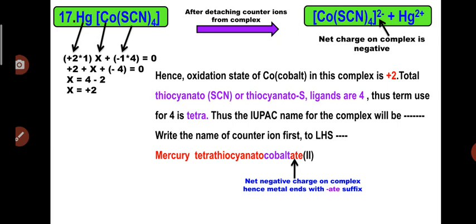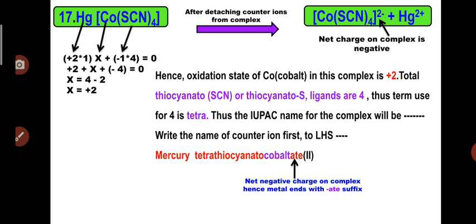Moving further, example number 17. Here you can see the mercury ion is present on the LHS as a counter ion, and the complex is Co(SCN)4. The complex is very simple, but a negative ligand is attached to the metal, so we have to find the oxidation state of the central metal atom, cobalt. We know that Hg has a very stable oxidation state of plus 2. Whenever Hg is present as a counter ion in the complex, we naturally consider its oxidation state as plus 2.